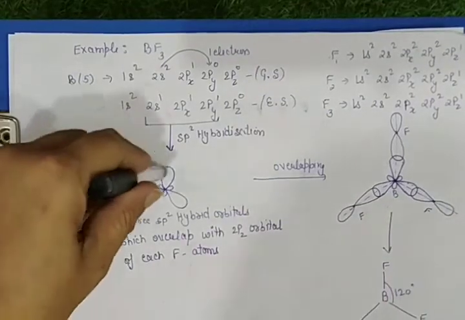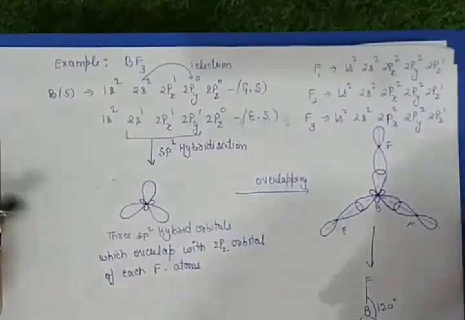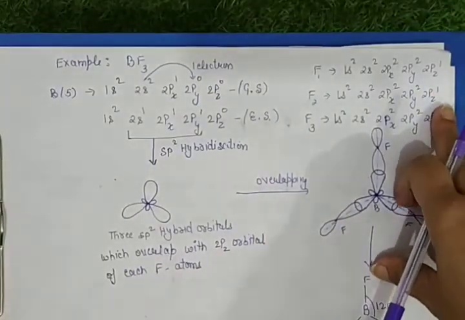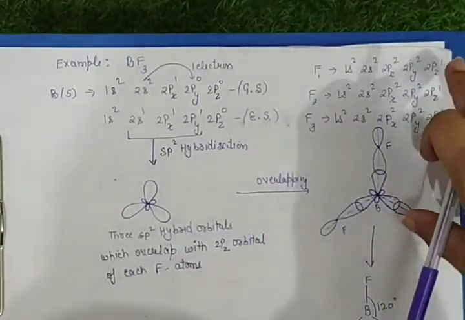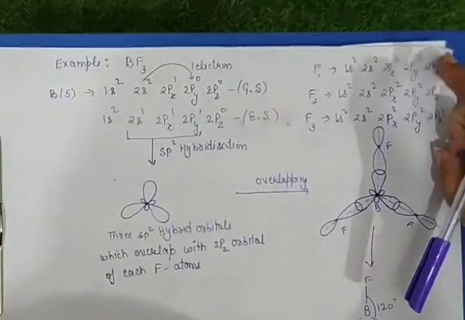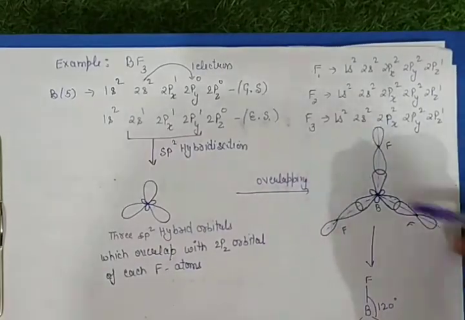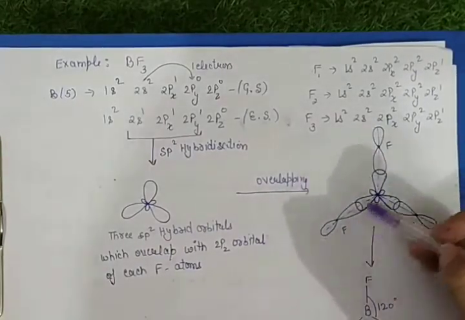Each hybrid orbital of boron overlaps with the 2pz orbital of fluorine, as fluorine has 1 half-filled orbital, like this.